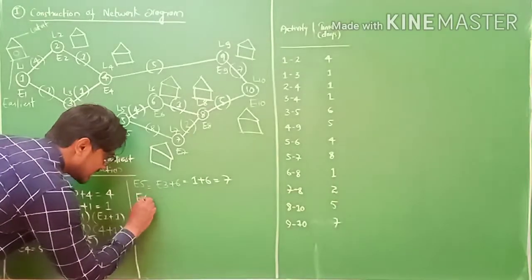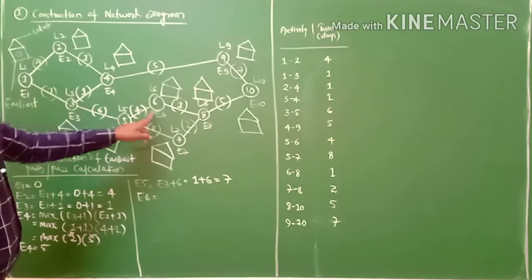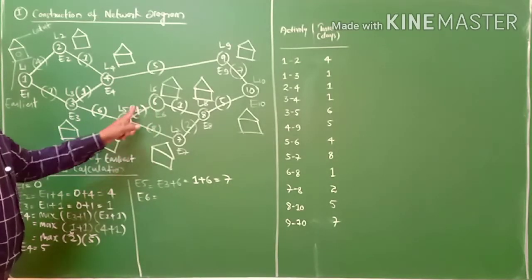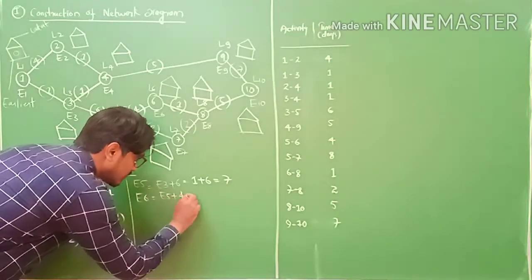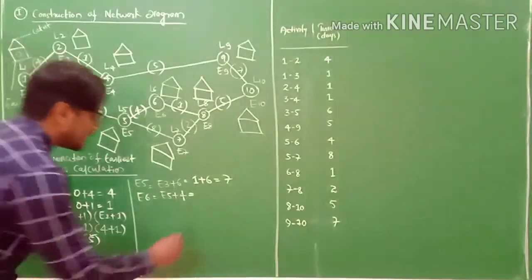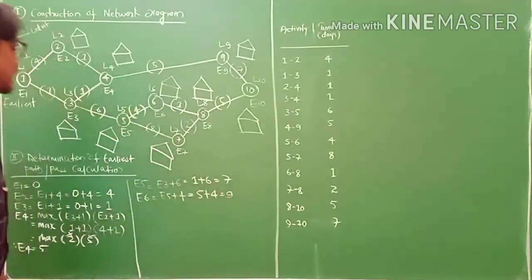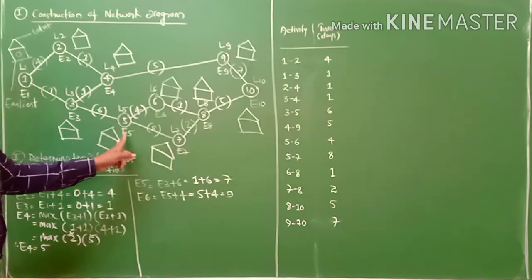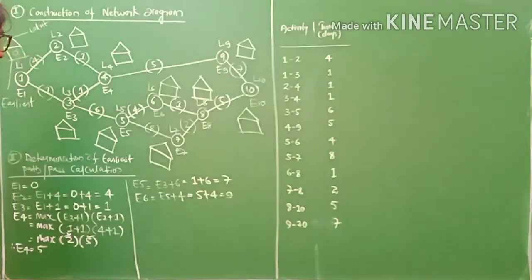Next E6. E6 is here. This is E6. Only one activity is connecting to E6. E5 plus 4. E5 is 5. So 5 plus 4 equals to 9, my friends. So E6 is 9.